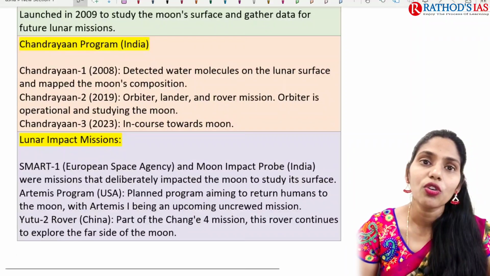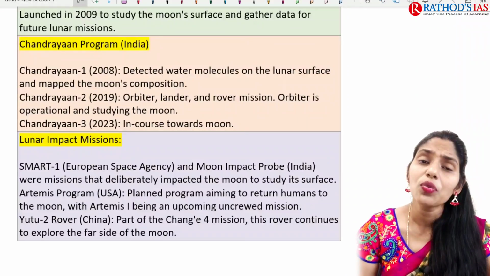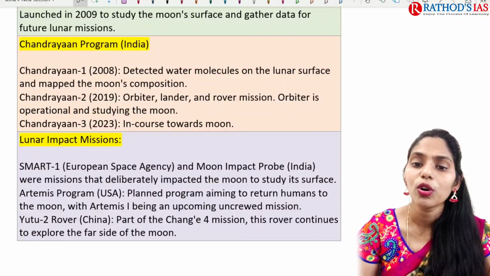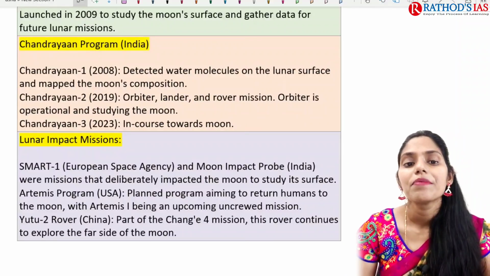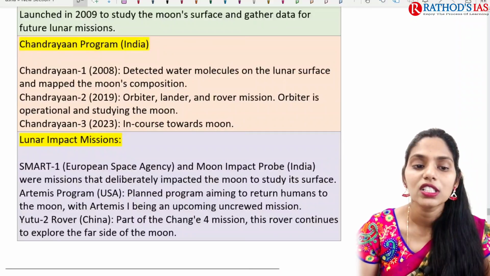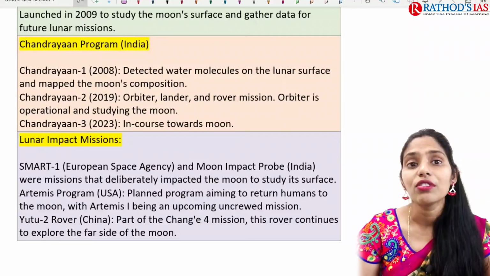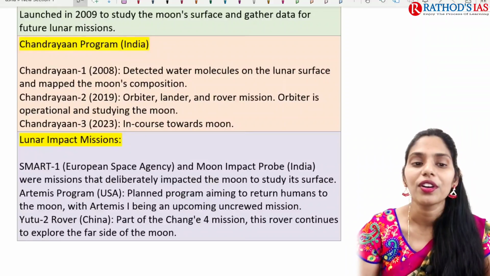The next mission is of India. We have Chandrayaan 1, Chandrayaan 2 and Chandrayaan 3. Chandrayaan 1 detected the presence of water molecules on the lunar surface. Next, in Chandrayaan 2 we had an orbiter, lander and rover, but it was a failed mission. And Chandrayaan 3, we have to see whether it will be a success or not.